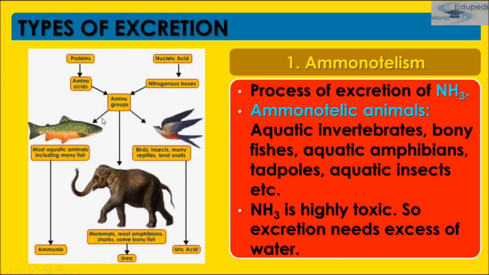So the amino group is there in most aquatic animals, and in birds, insects, and many reptiles, and in some mammals, amphibians, sharks, and some bony fishes also. But the mode of excretion has changed. See, the birds and insects excrete uric acid. Mammals, amphibians, sharks, and some bony fishes excrete urea. And some aquatic animals, including many fishes, excrete ammonia. So the mode of excretion has now changed.